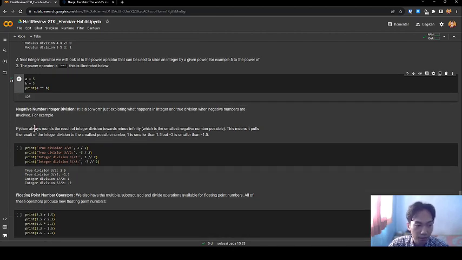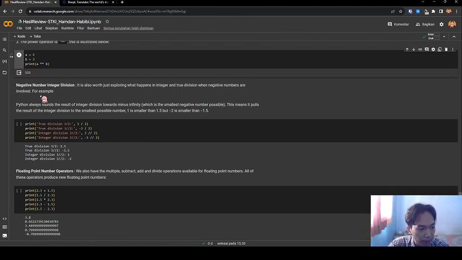Next, negative number integer division. It is also worth exploring what happens in integer and true division when negative numbers are involved. For example, Python always rounds the result of integer division toward minus infinity, which is the most negative number possible.